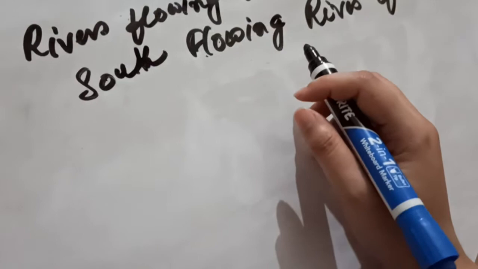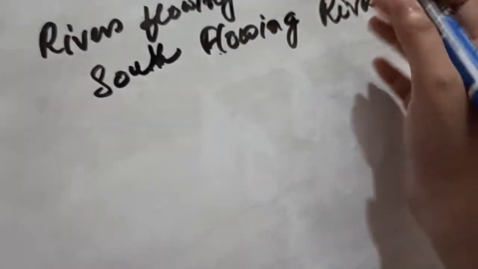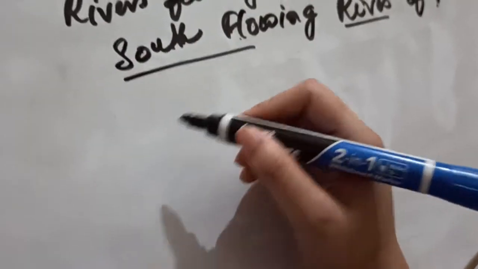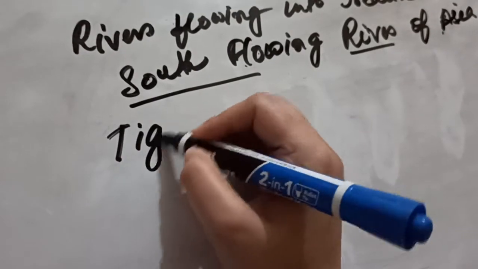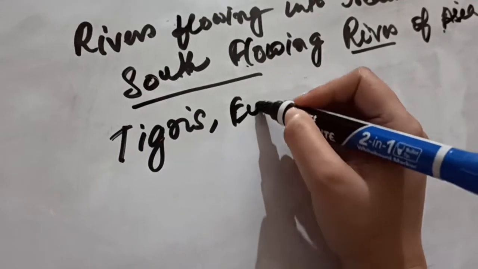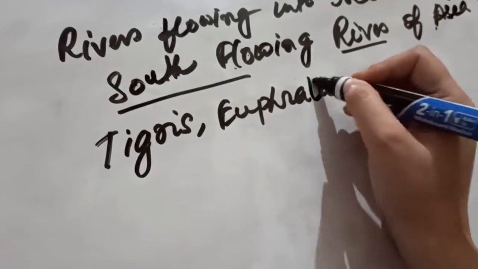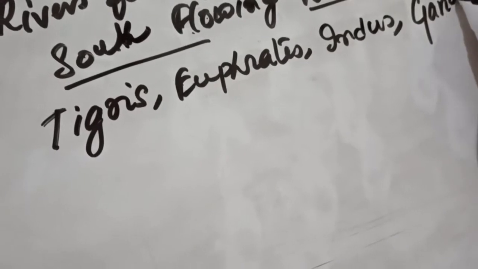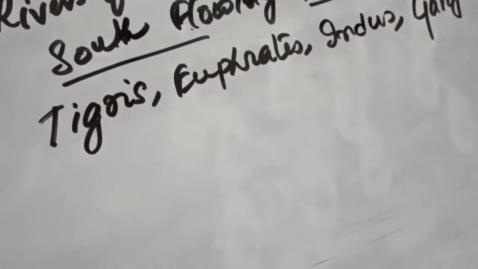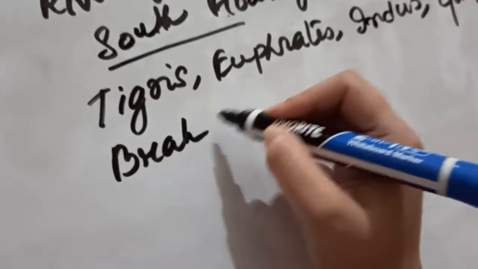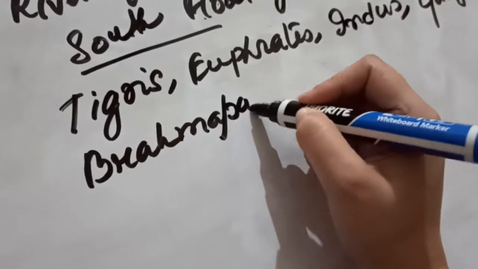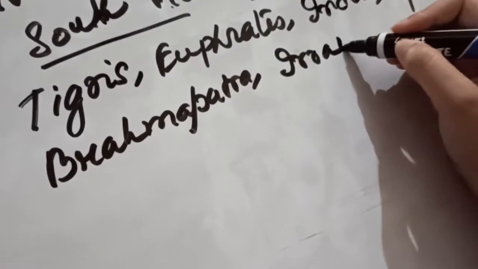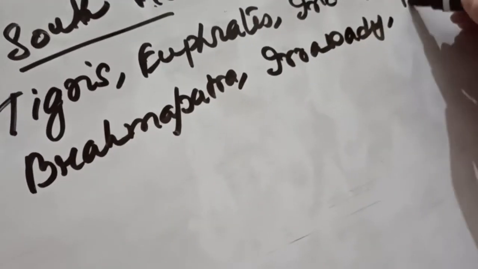There are many rivers which are flowing towards the south of Asia. Examples of those rivers are Tigris, Euphrates, Indus, Ganga, Brahmaputra, Irrawaddy and Salween.